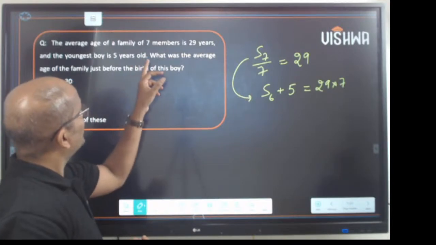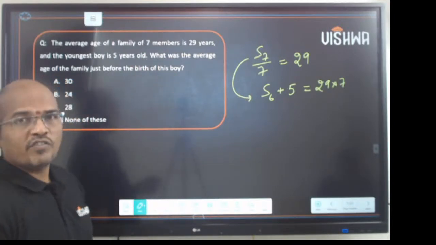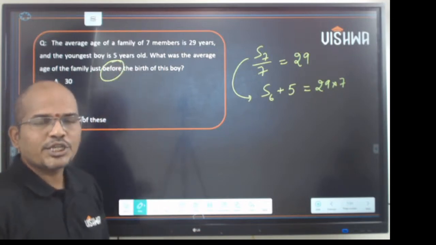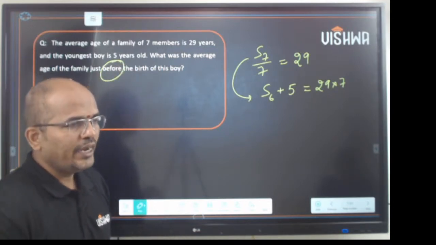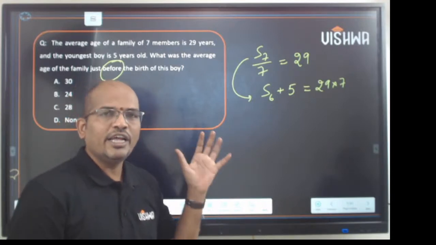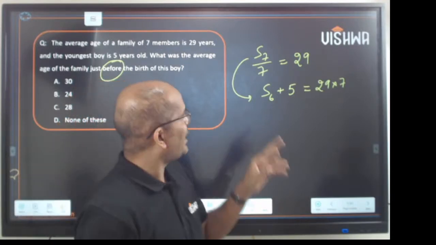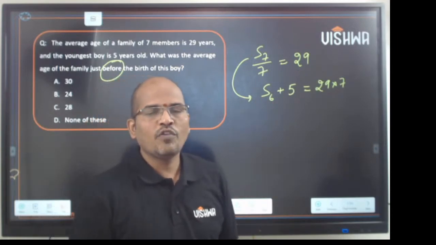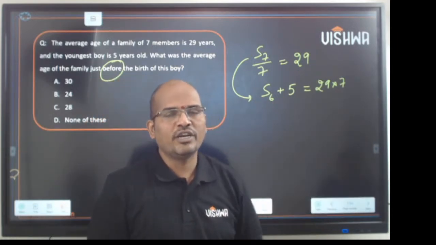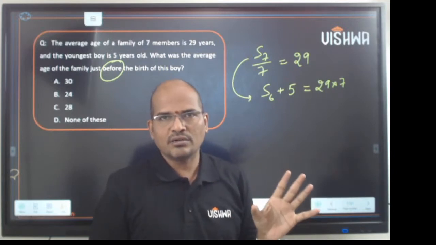Clear. Now he says, what was the average age of the family just before the birth of the boy? Just before the birth of the boy. It means that you should go back to a period where the boy is not born. It means as the boy's age is 5 years, if you subtract 5 from each given number, you will come to the answer, isn't it?